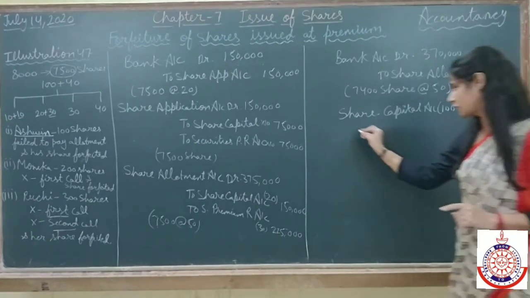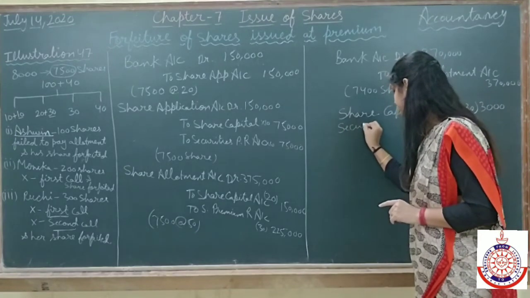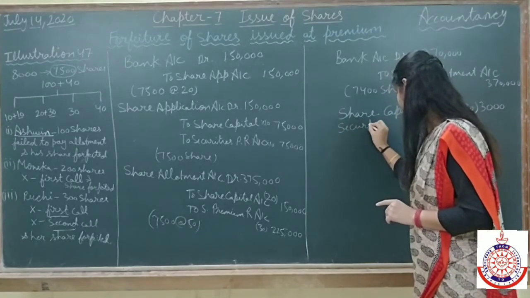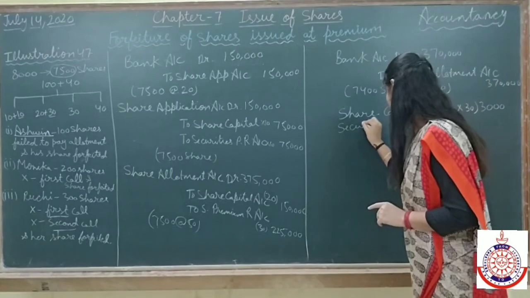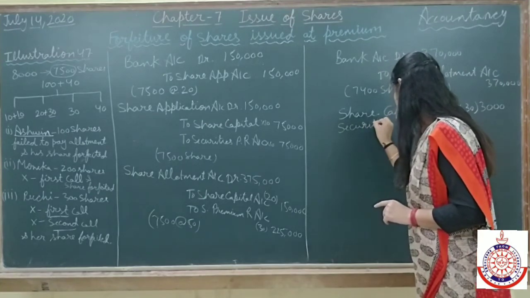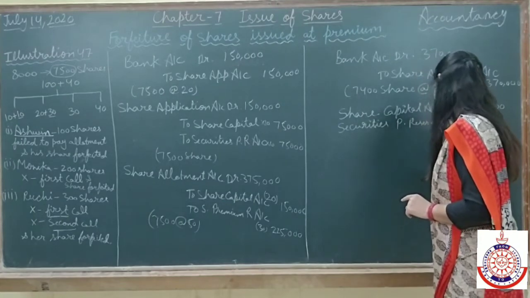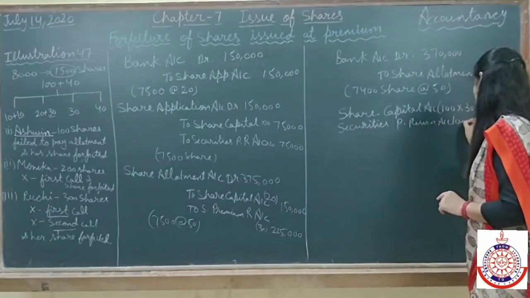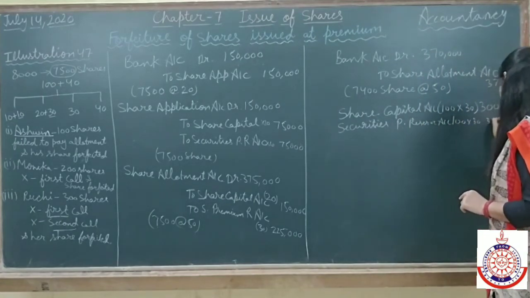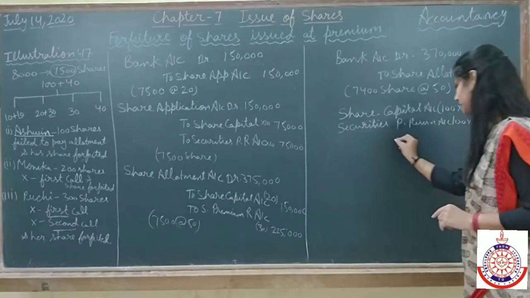And yes, securities premium reserve account will also be debited, which is also 30. 100 into 30, that is 30,000.